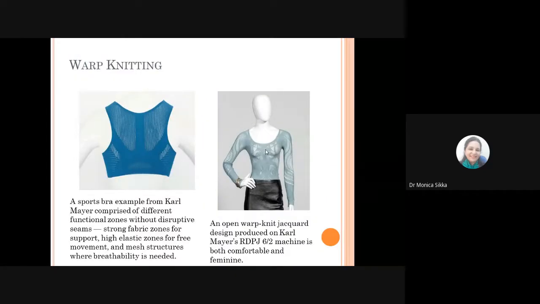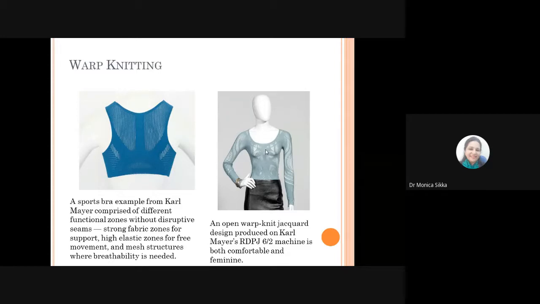Also, these warp knitted products, these are two examples that you see on your screen, are being employed for making whole garments. These machines are actually capturing the market, and the innovative warp knitted seamless components can be produced in a single sequence without any seams for the toes, for the fingers, and even the head.